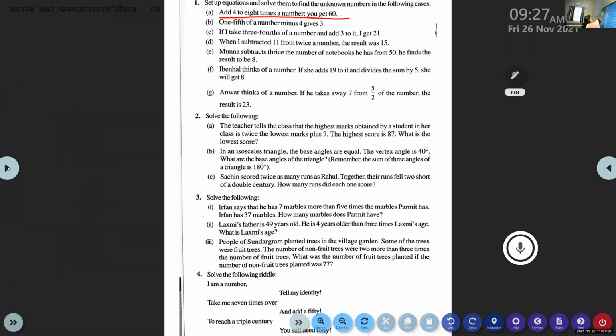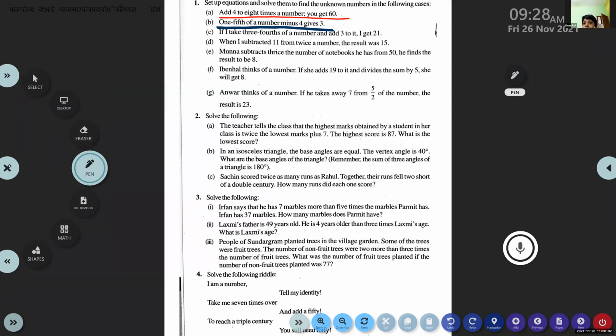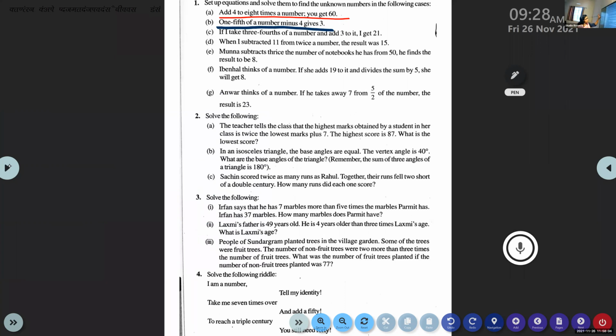Okay, this one, second one. 1/5 of a number minus 4 gives 3. Hanna, come on, try. Read carefully. 1/5 of what? Of a number. 1/5 of a number minus 4. So 4 is subtracted from that number, isn't it? 1/5 of a number minus 4 gives 3. How will you write it as an equation?